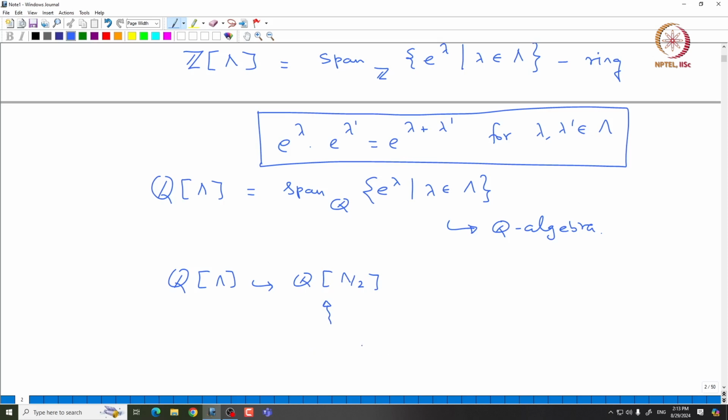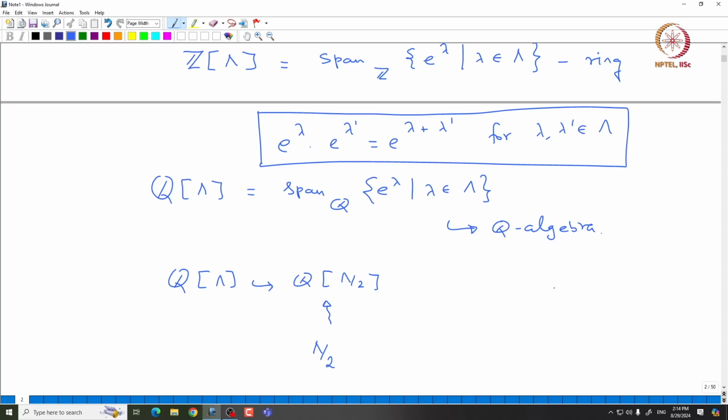So, this is the algebra associated with lambda by 2. We are considering this bigger lattice lambda by 2, which contains capital lambda. Now, sometimes we need to invert some of the elements. For example, we need to at least invert the product side of the character formula.